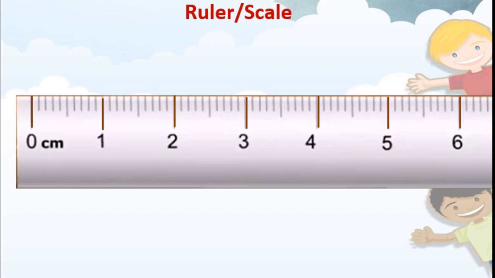The distance between these numbers is called a centimeter. See, this is 1 centimeter, 2 centimeter, 3 centimeter, like this. These tell us about the centimeter. Got this, students? Now, in between 0 to 1, again we can see the lines. From 1 to 2, there are some lines. From 2 to 3, again some lines are there. Here we will draw them.